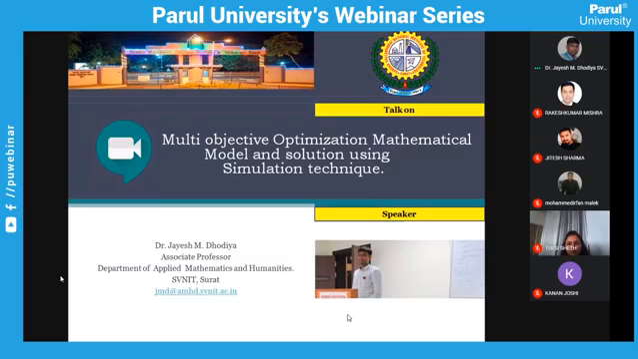At the initial stage, we just try to understand what exactly the meaning of the words is. When we talk about multi-objective, what does it mean? When we talk about optimization, what does it mean? When we talk about mathematical model, what does it mean? And solution using simulation technique, so what is the exact meaning of simulation?